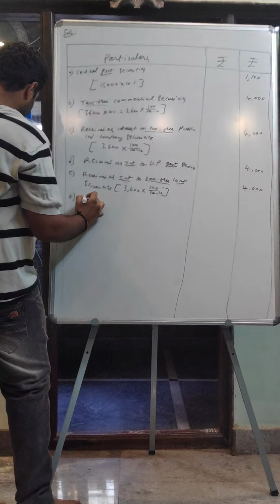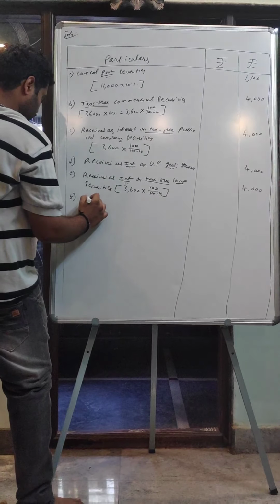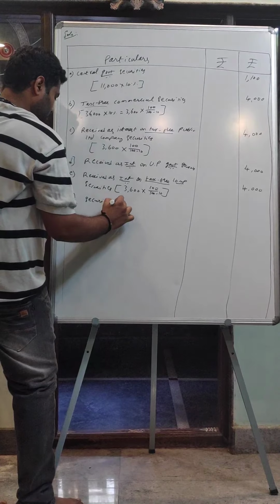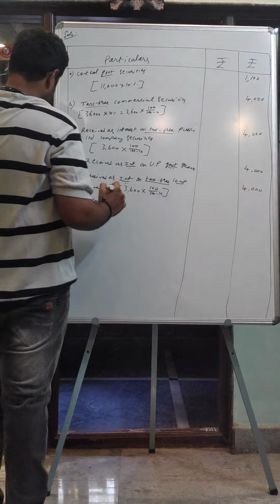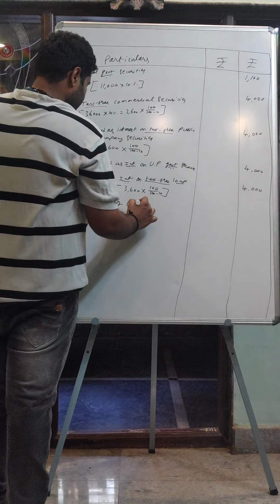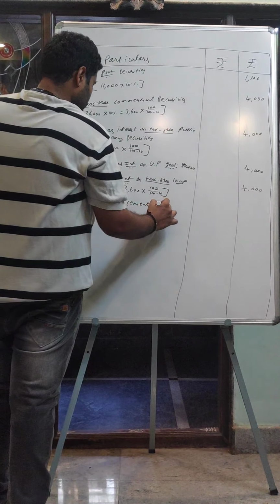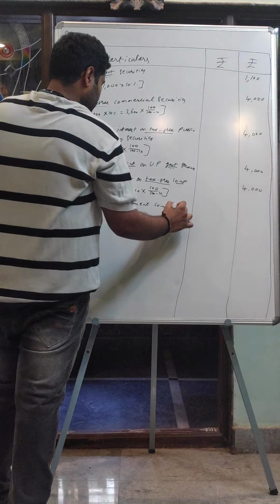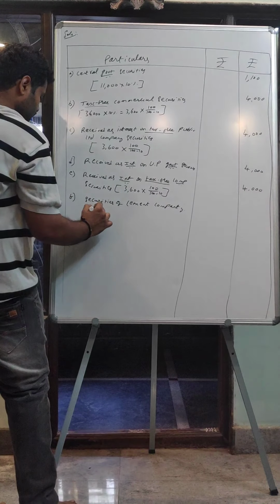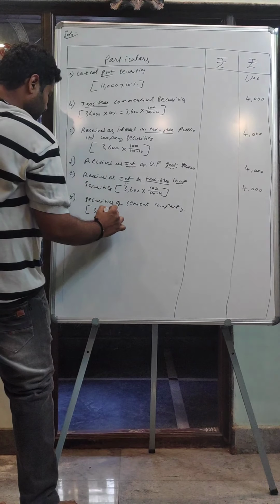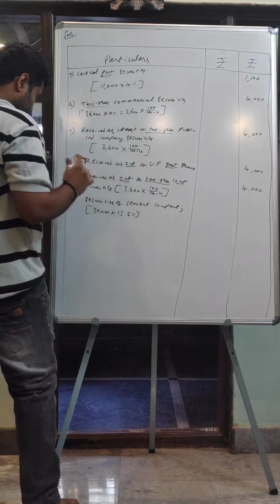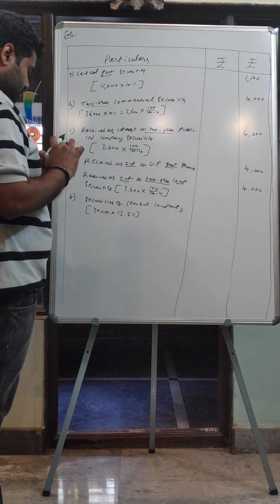Next, securities of cement company. So they have invested 30,000 into 13.5%.